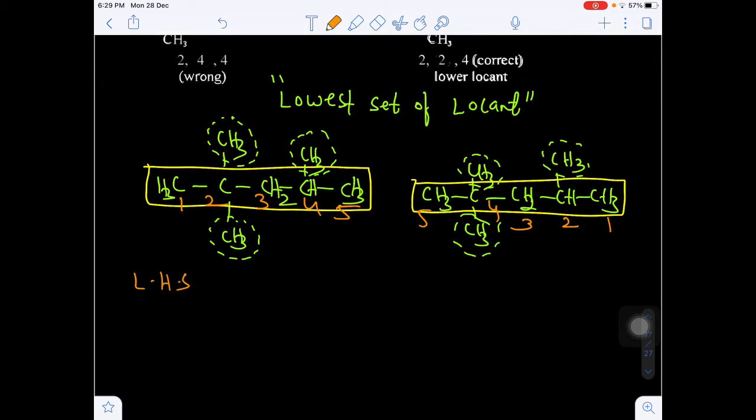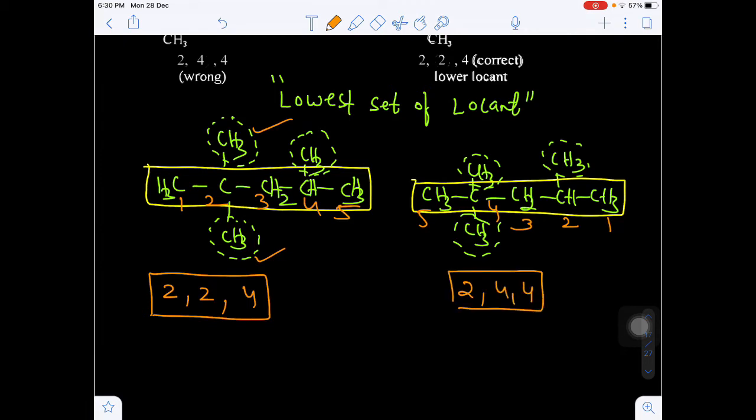Now from left to right, if I consider the numbering, on which position will the substituents be present? Substituent location on the second carbon: one methyl, and another methyl is also present. That means we have to repeat the number twice, because two identical groups are on the same carbon, so the position is repeated twice. And one more substitution will be present on the fourth position. Coming to right to left, on the second position there is one substituent, and on the fourth position there are two substituents. On the fourth carbon two methyl groups are present, and on the second carbon two methyl groups are present.